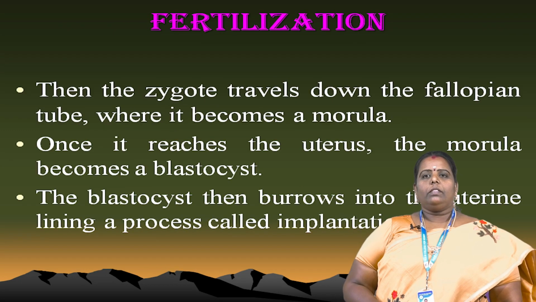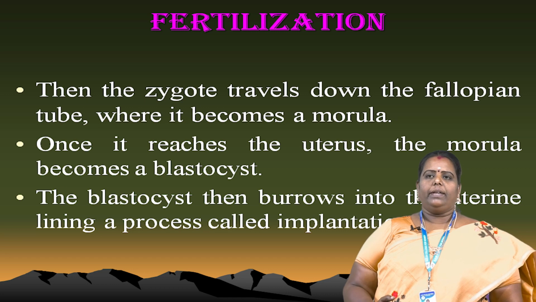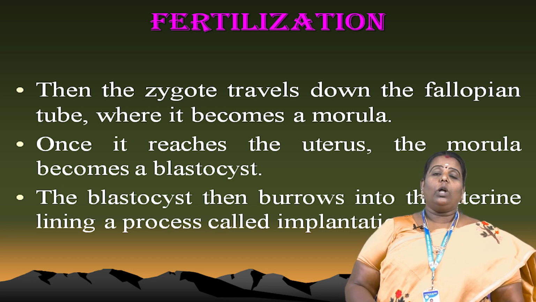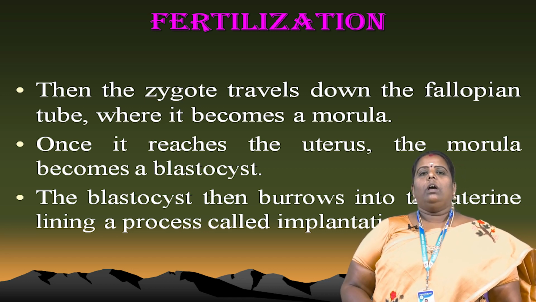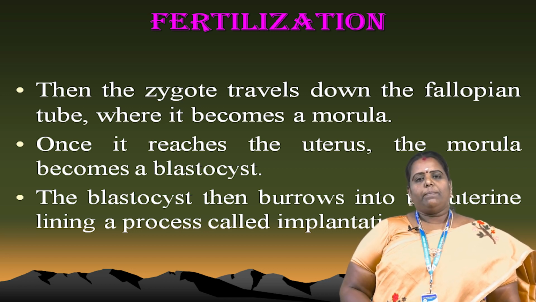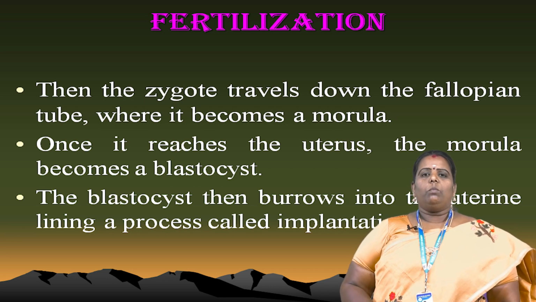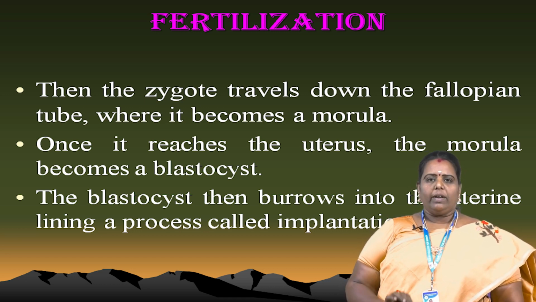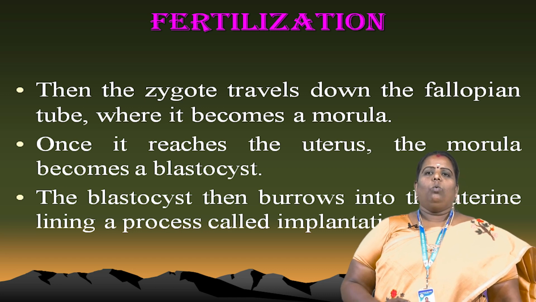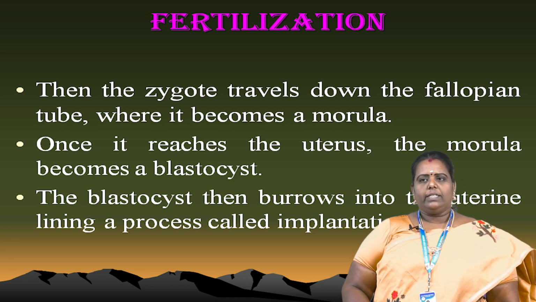Next, the zygote travels down the fallopian tube where it becomes a morula stage. Already I told you: 2 cell stage, 4 cell stage, next the 13 cell stage, another one is a blastula, another one is a gastrula, another one is a morula stage. Till the morula stage, the egg develops in the fallopian tube. Once it reaches the uterus, the morula becomes a blastocyst.